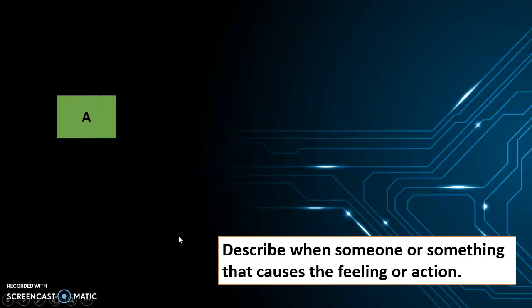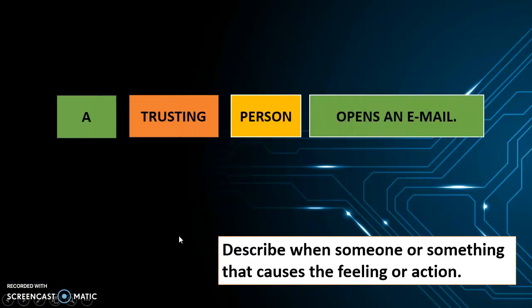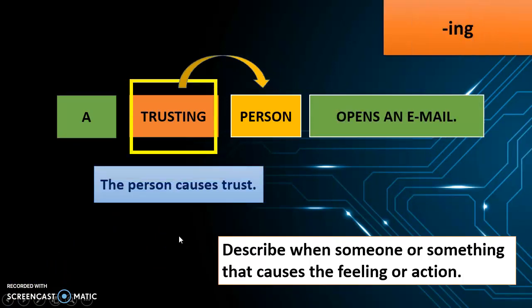Well, here I have another example. A trusting person opens an email. In this case, trusting is describing the person. What kind of person? Trusting. In other words, I am saying the person causes trust.